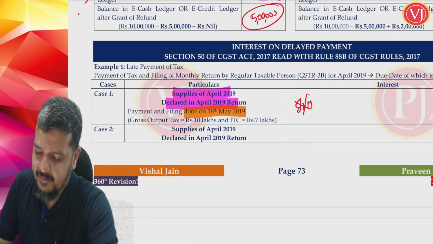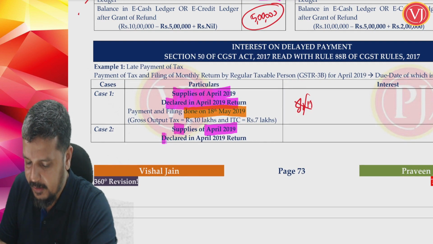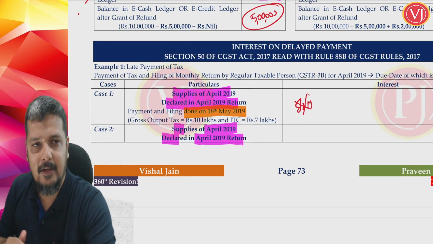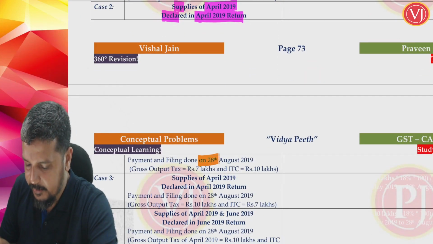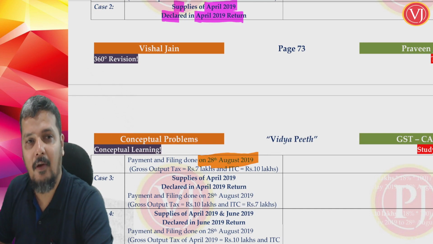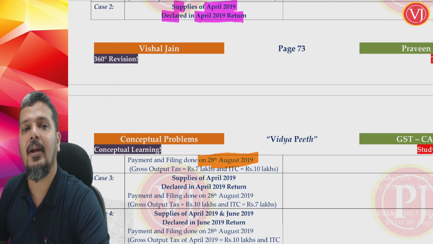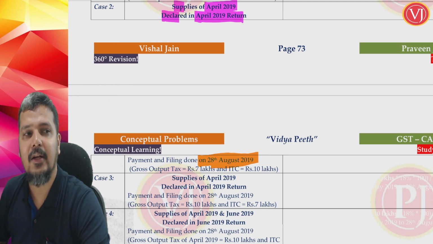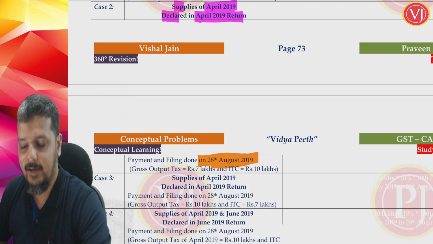But if I change the example, April month liability declared in April return, filing is done on 28th of August. April month's payment and filing should have been done on 20th May, but it is now done on 28th of August. Is it on time or late? Late.